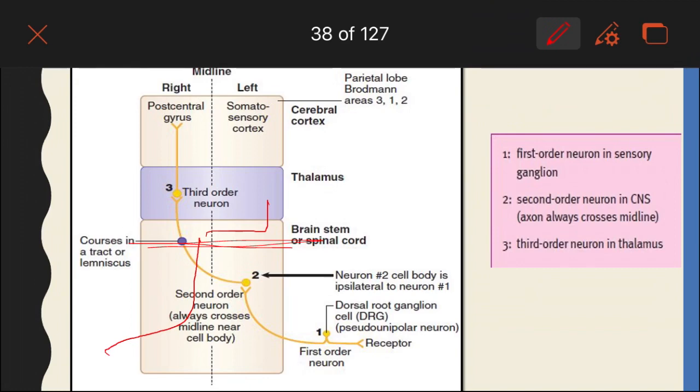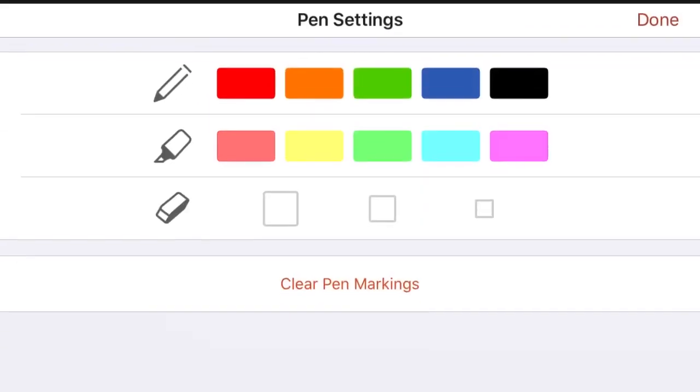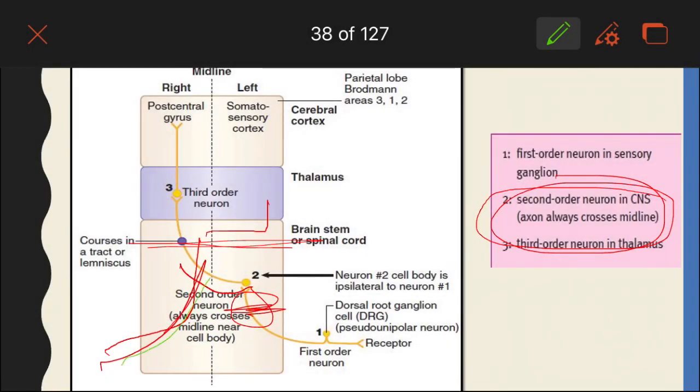So, what does it mean? The second order neuron in the CNS, the axon always crosses the midline. Like in the anterolateral, second order originates in the same spinal segment. As soon as it originates, it will cross over. But in the case of the dorsal column, it is not originating in the same spinal segment, it is originating in the brain stem. But as soon as this second order neuron originates, it will cross over to the opposite side. Okay, that is the meaning of: second order neuron in the CNS, axon always crosses midline.